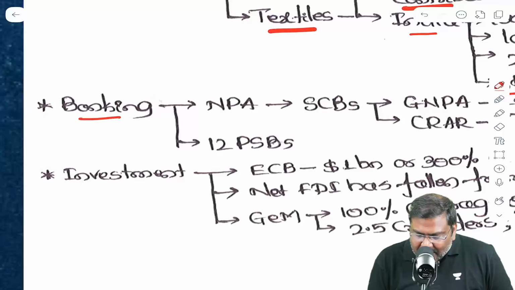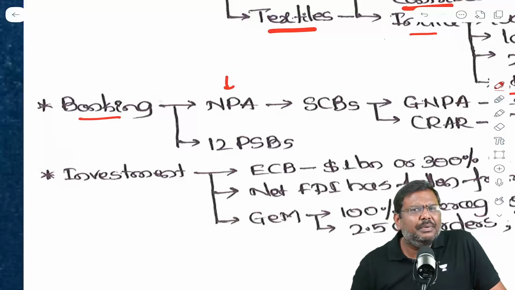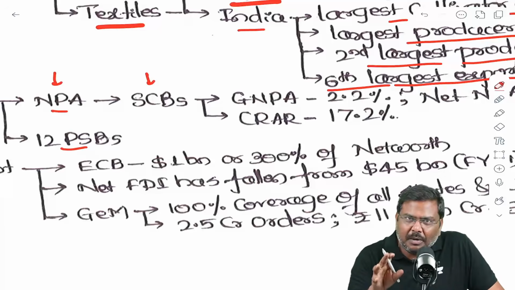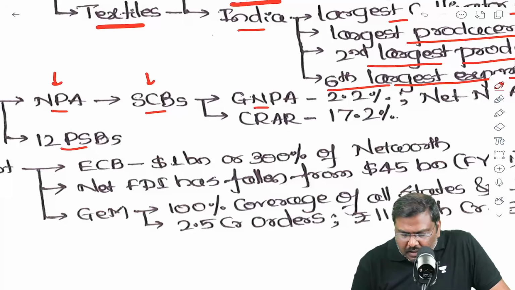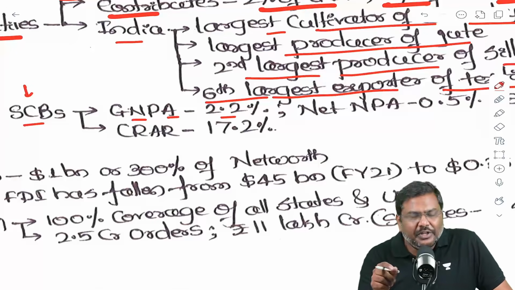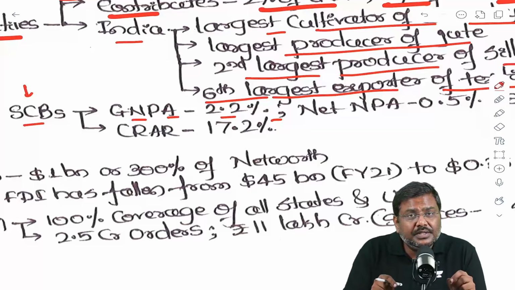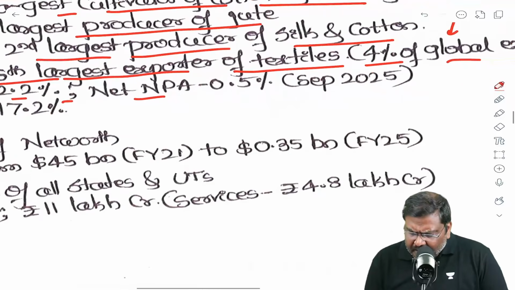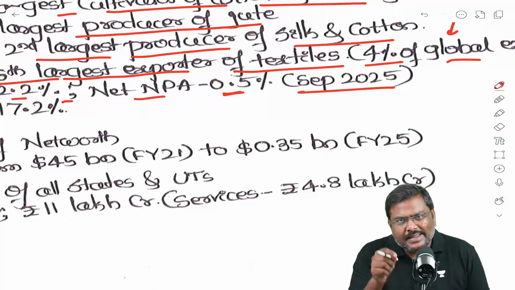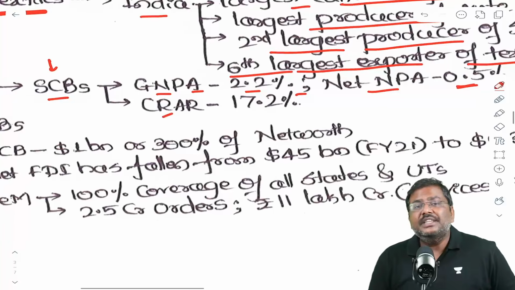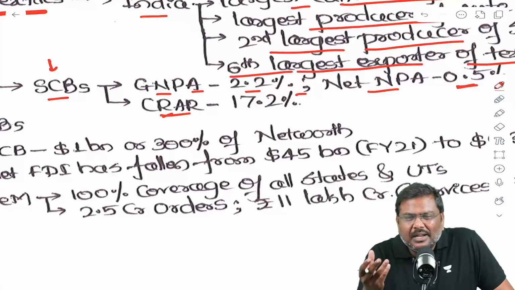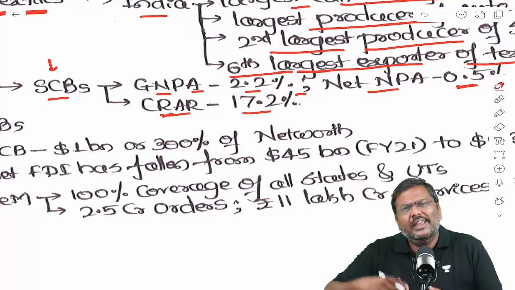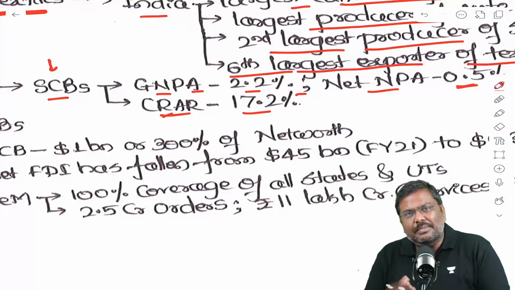Think over it. The banking sector, important data according to me, NPAs, the non-performing assets in the scheduled commercial banks. By the way, there are 12 public sector banks now, but in the scheduled commercial banks, the gross NPA is 2.2% right now, the lowest in decades. The net NPA is further low, 0.5%, and this is until September 2025. And the CRAR, that is basically the capital adequacy ratio for the banks, is around 17.2%. Higher the CAR, more stable is the banking sector.